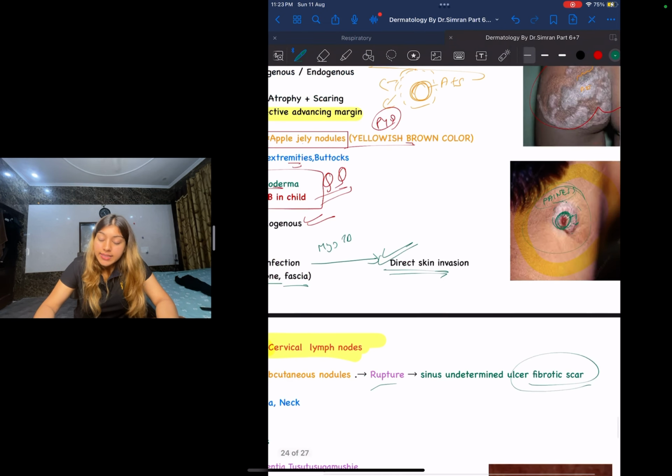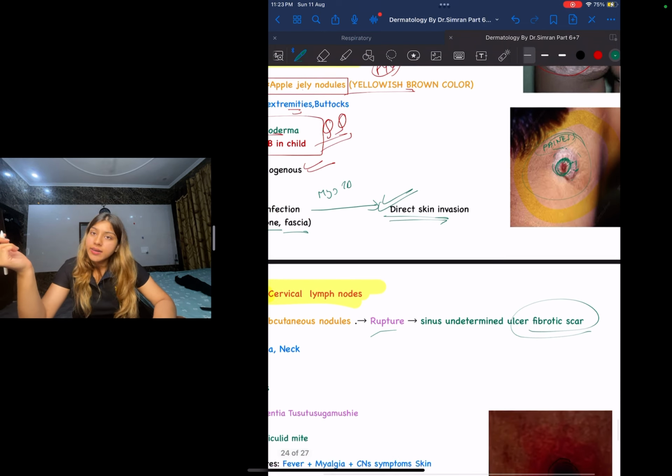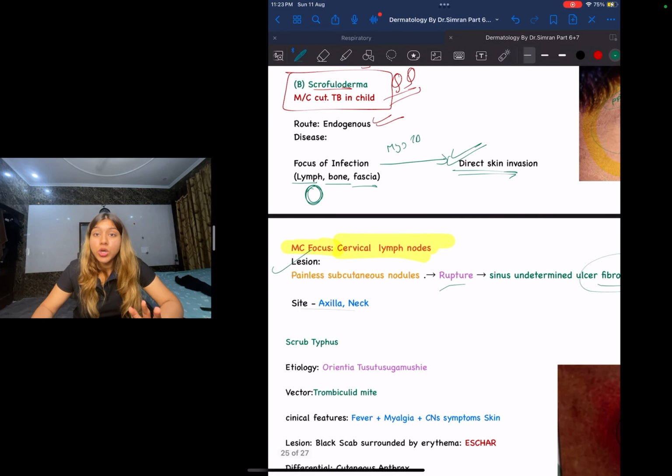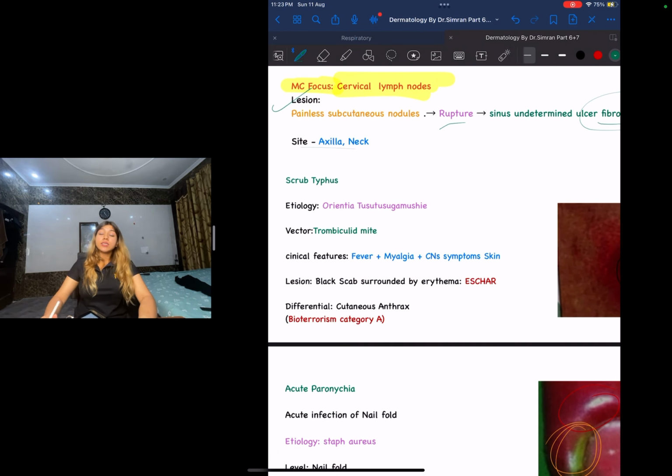Over here, I can see the site. The site can either be your neck or your axilla. In your axilla it will involve your axillary lymph nodes. This was all about your scrofuloderma. Most commonly a child is involved. Remember that. Next, let us move on to scrub typhus.